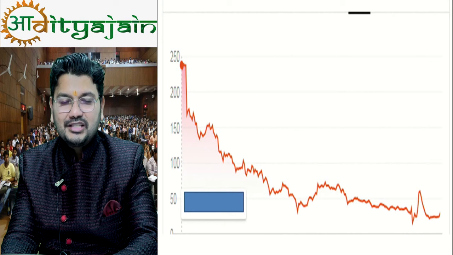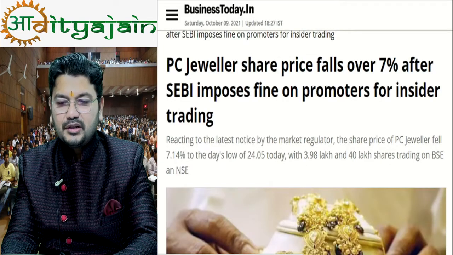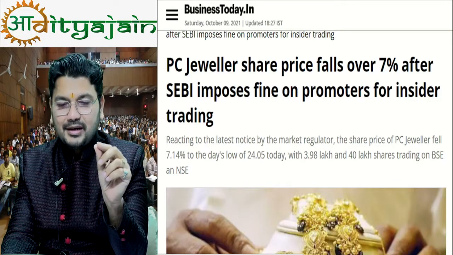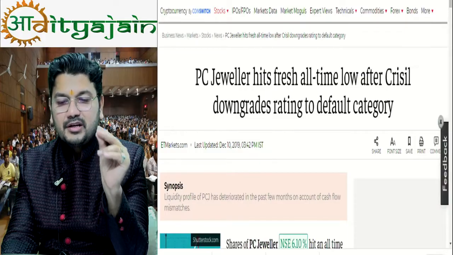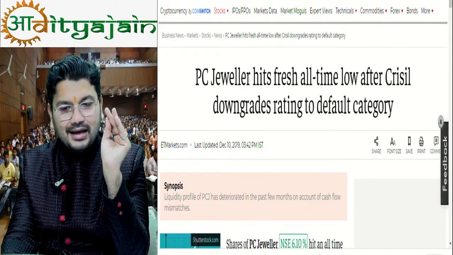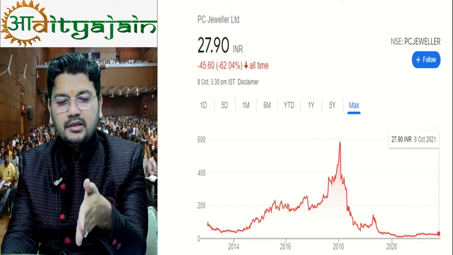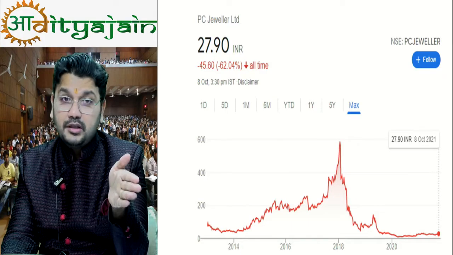You can see the share chart. Unsystematic risk. PC Jewelers share price fell over 7%. PC Jewelers hits all-time low. You can see PC Jewelers at an all-time low, unsystematic risk. These are all old screenshots.